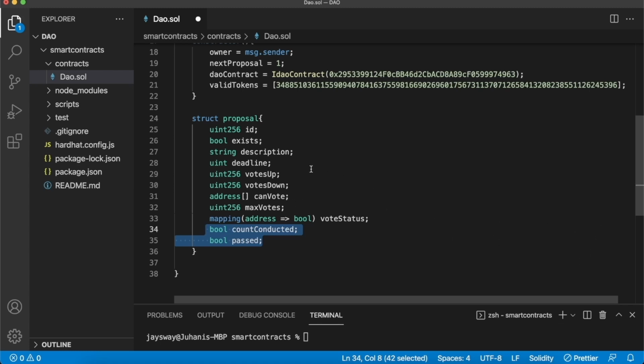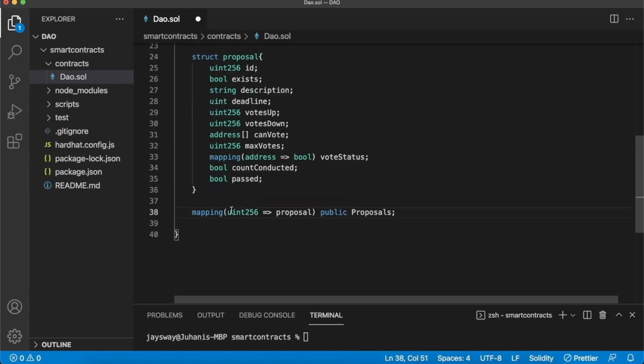So making all the proposals stored on the smart contract public is very simple. We just have to create a mapping over here at the bottom. This mapping maps any uint256, so essentially a proposal ID, to a proposal struct, and we call it public, and this mapping is called proposals. So now, anytime a proposal is created, we'll want to modify the exist parameter to true, and then fill in all these details for that proposal struct, and it will be stored in this mapping for anyone to view.